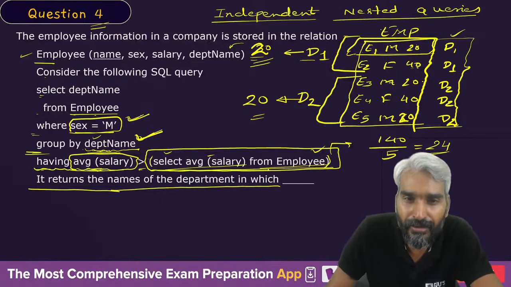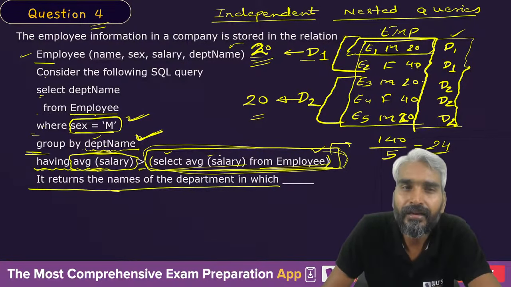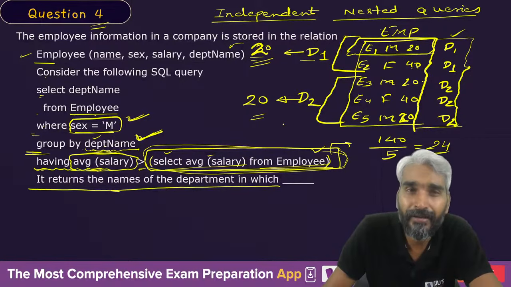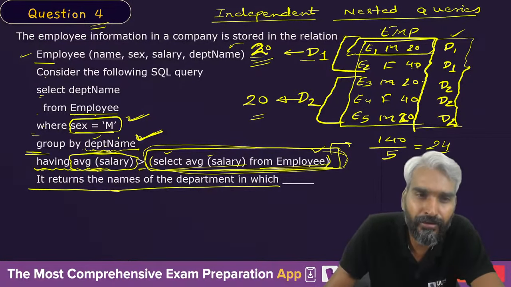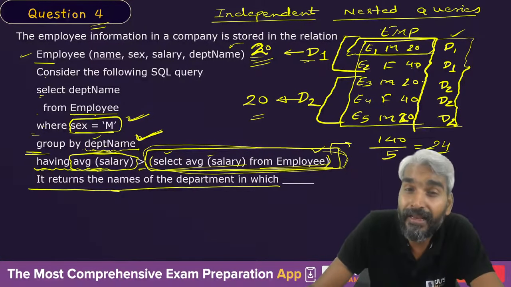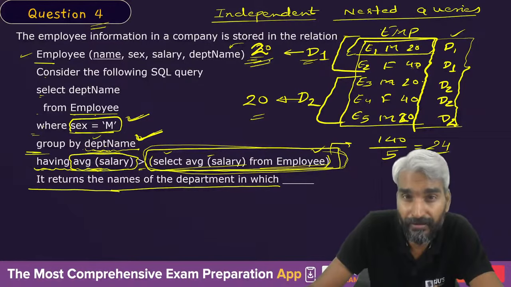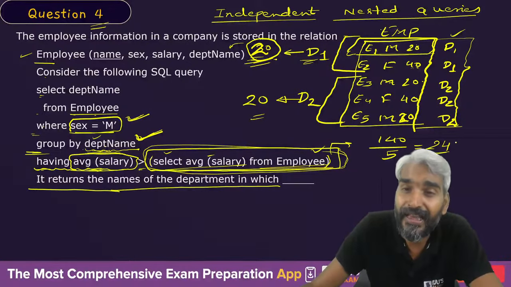This inner query will only produce the average salary of the company. Now from here, you will eventually get the average salary of the male employees of department D1. It's 20. The average salary of male employees of department D1 is 20, whereas the average salary of the company is 24.